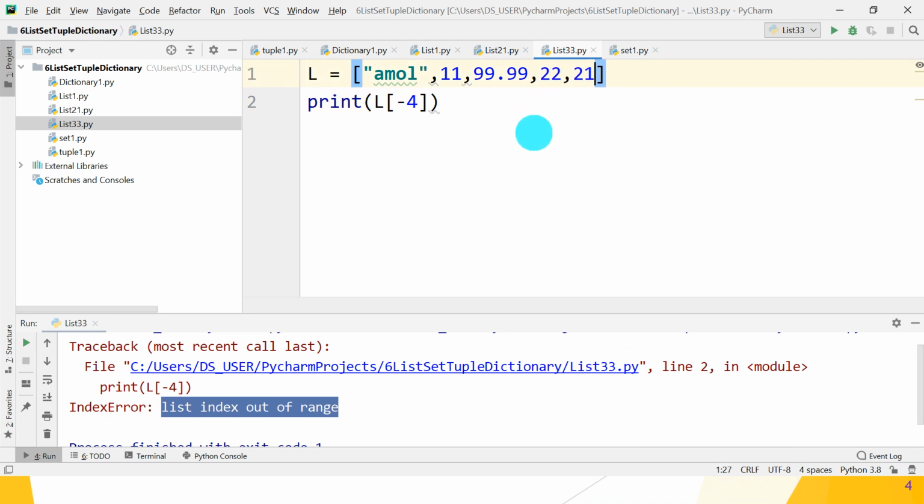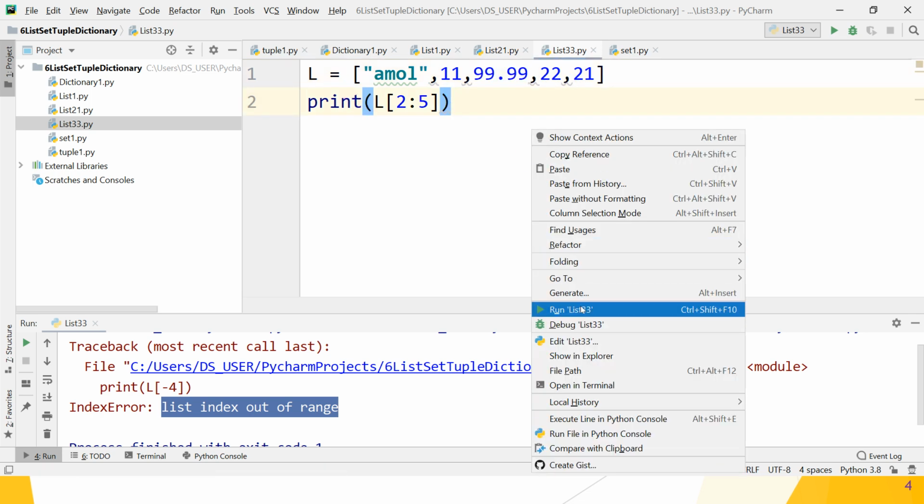Okay, so this is our list L. Suppose from 2 to 5. This is index 0, this is index 1, this is index 2, this is index 3. So 2 means 99 to 22, and 5 is excluded. So these elements are displayed as a new list.